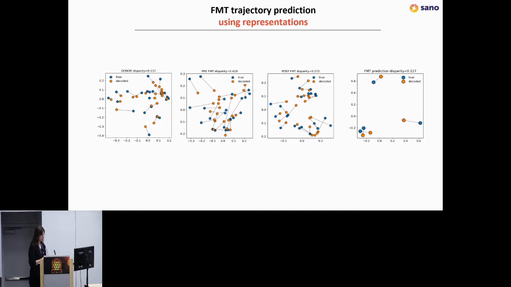And what was the most important for us, in the last scatter plot, you can see the predictions, so how the model predicted FMT, the patient after FMT. Here you can see that the model was able to predict and decode the patient after FMT.